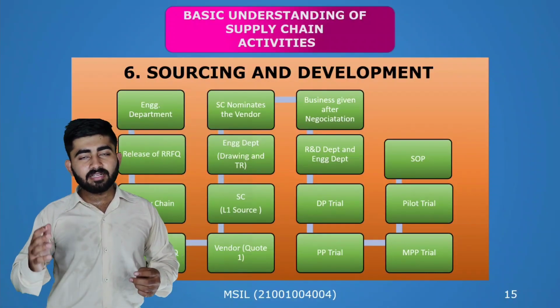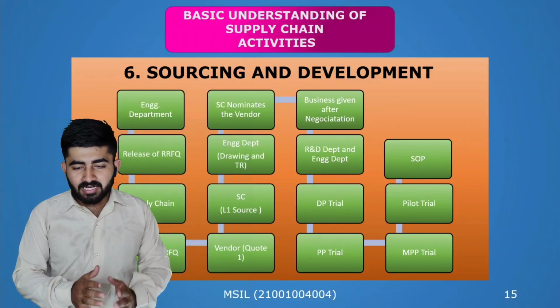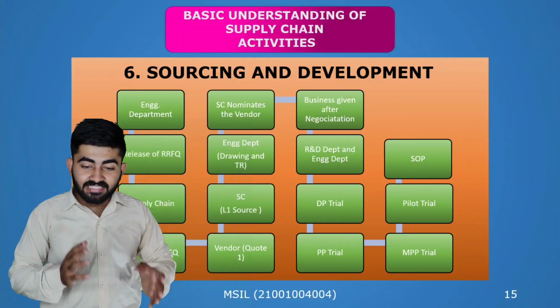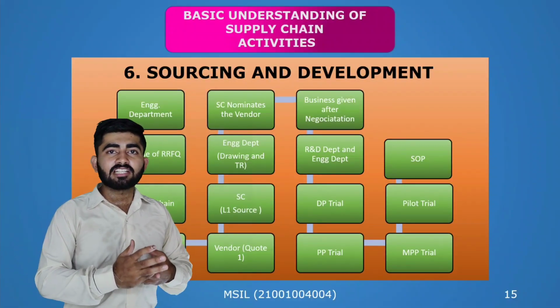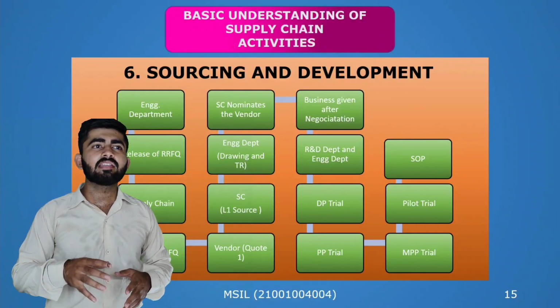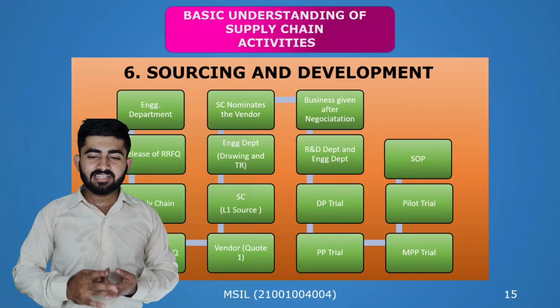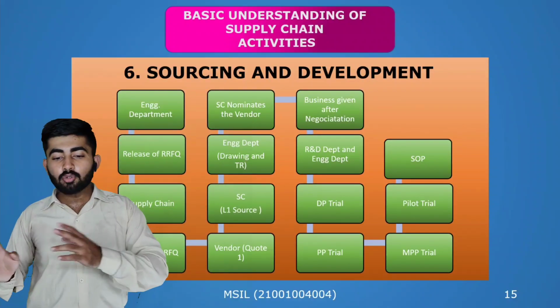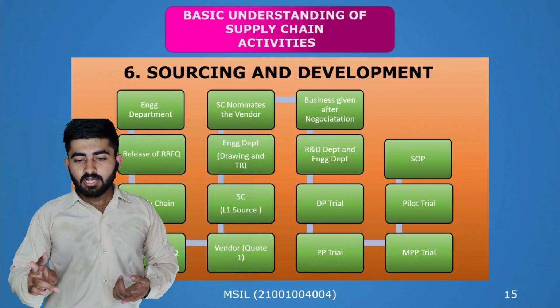Research and development team and the engineering departments now come into the process. They start the part making process, that is DP, PP, MPP, pilot trial. DP means display proto. Display proto is the lowest state of production, where only a few parts are made for quality check and TR check, and if there is any change, they can make changes by ECN, engineering change notice.